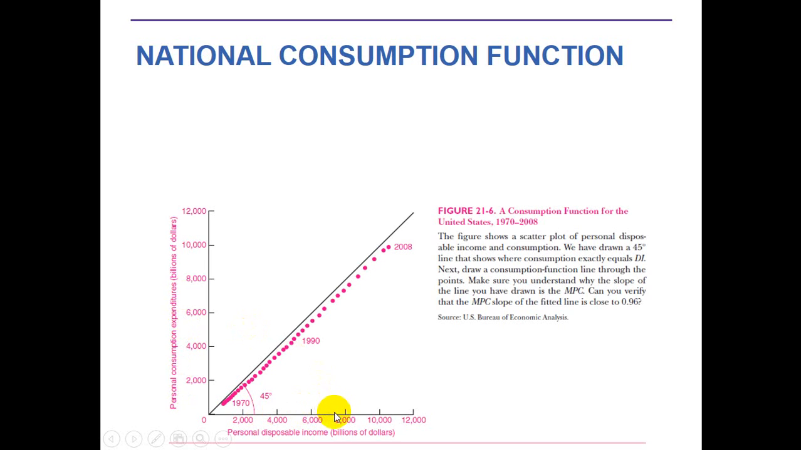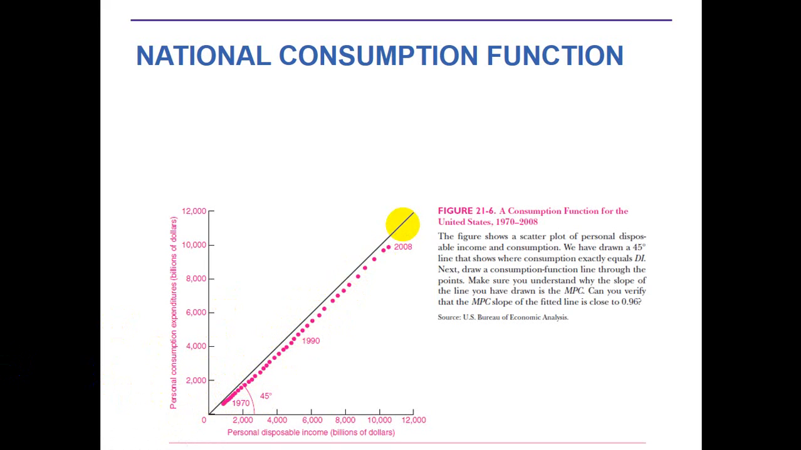So on the horizontal axis you have the leftover income after taxes and your consumption expenditures. In addition, you might draw a line in figure 21.6 through the scatter plot and label it the fitted consumption function. You draw a line, and it is known as the fitted consumption function.